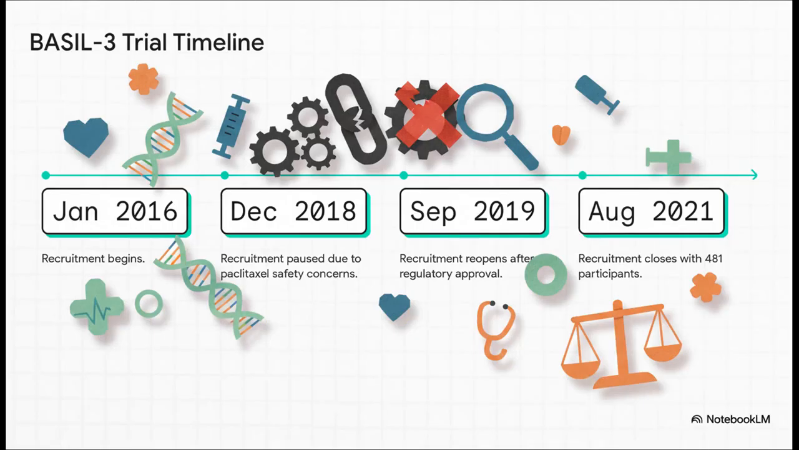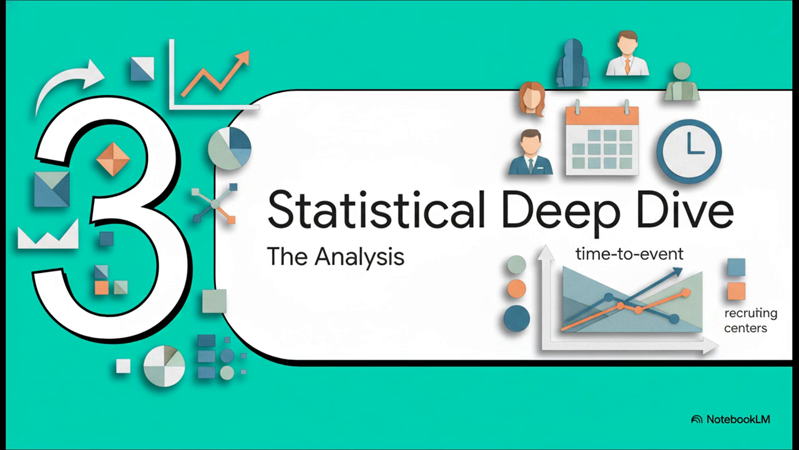And there's one other thing about the methodology you've got to mention. Remember the recruitment was paused for a while, from late 2018 to 2019? That was because of that whole paclitaxel mortality scare. Now, the main consequence was that they didn't hit their original recruitment target, which of course affects statistical power. But, and this is the critical part, it doesn't actually compromise the integrity of the randomization or the internal validity of the trial itself.